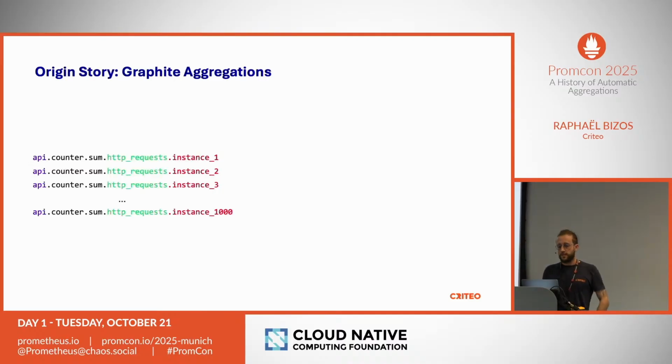alerts. So actually my predecessors in the team introduced some Graphite aggregations. The way it works is that if your metric matches this pattern, so with this counter sum in the middle, it will get aggregated to a single metric. So here we start from 1,000 and we are reduced to one metric.